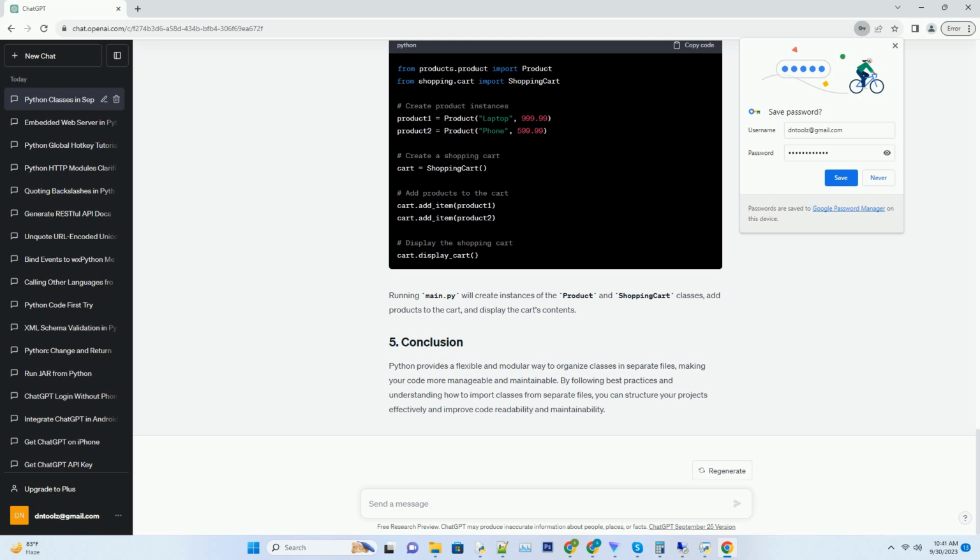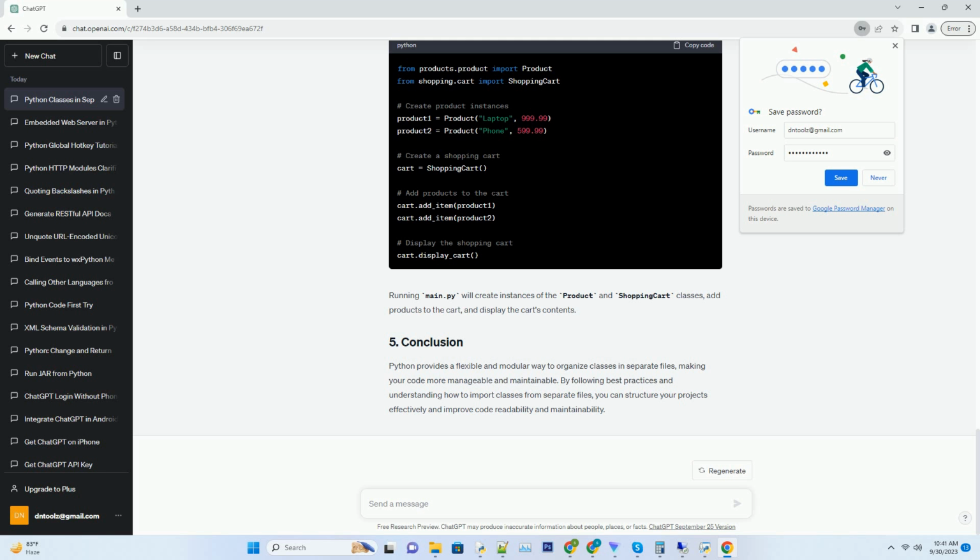The dot indicates that the module is in the same directory as the importing file. You can also import the entire module and then access the class using module_name.classname. Here are some best practices for organizing classes in separate files.